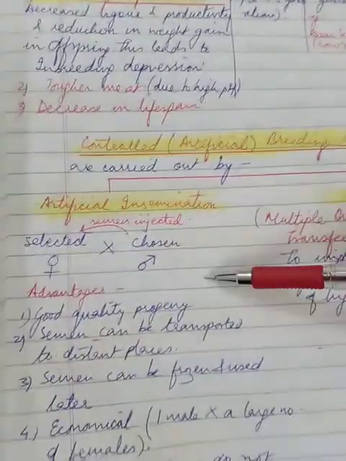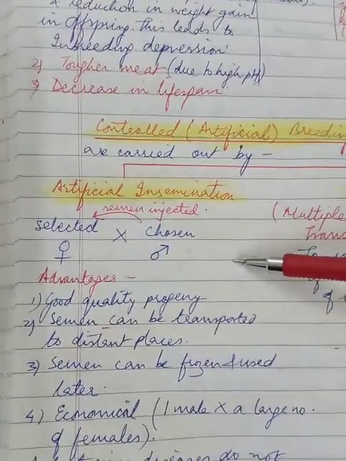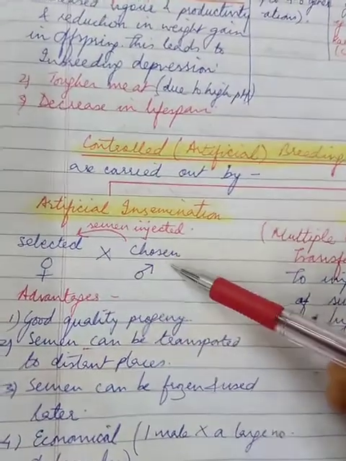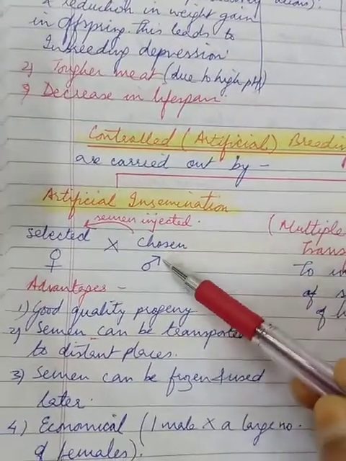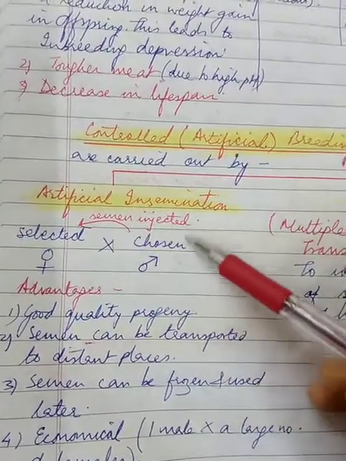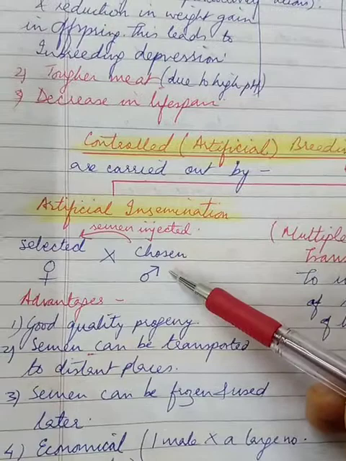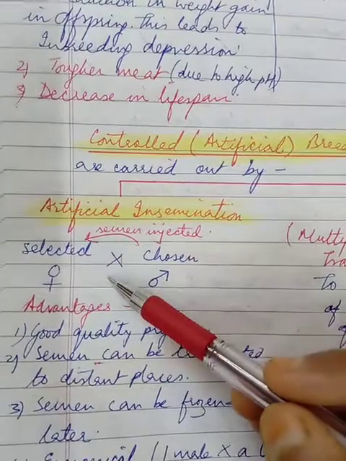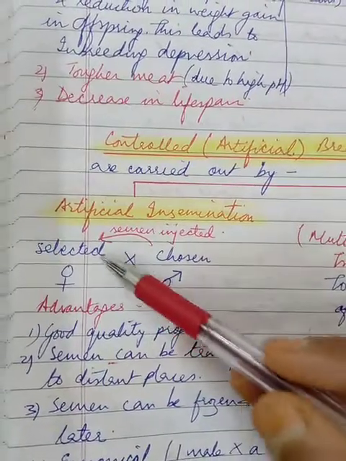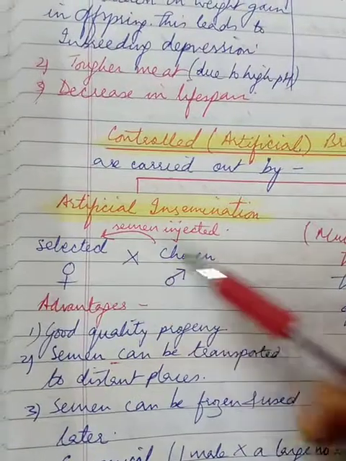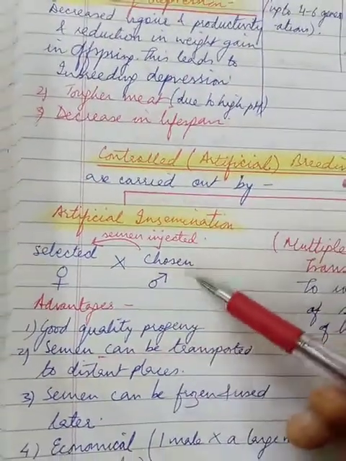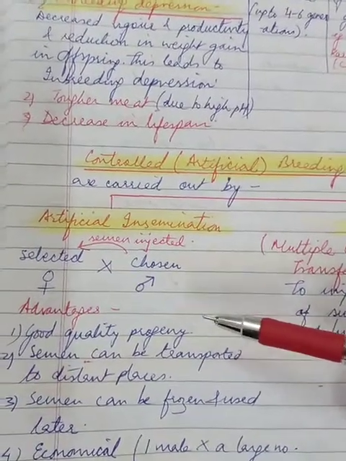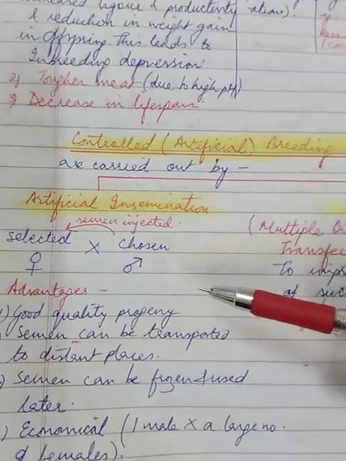Let us understand this. It's very simple. Artificial insemination. Look at this cross. Now here, the semen of the chosen male, that is the reproductive cells or the gametes, is selected, right? It's collected and injected into the reproductive tract of the selected female. And this is done by the animal breeders. All right. Now, artificial insemination helps to overcome a number of problems that can take place due to normal mating.